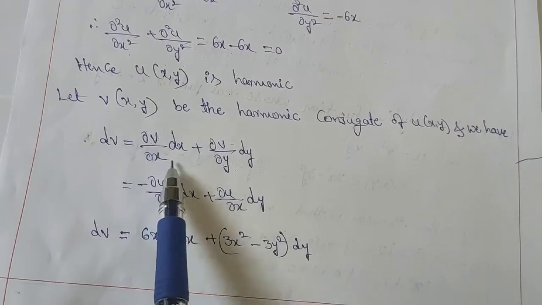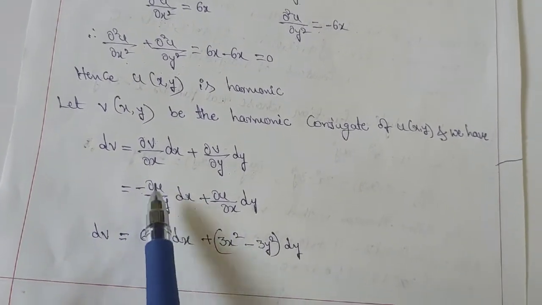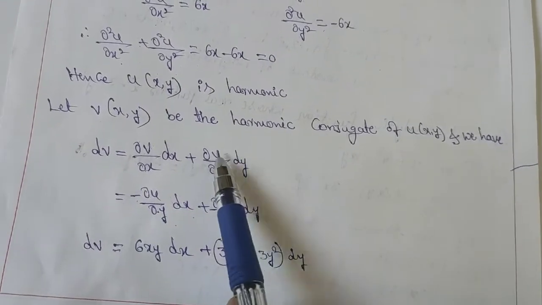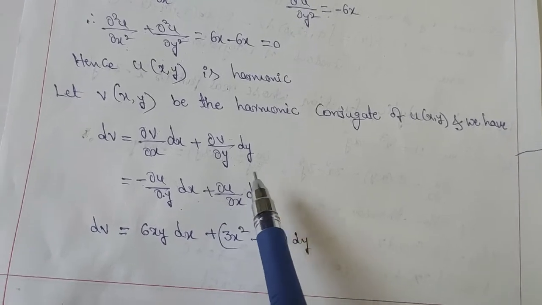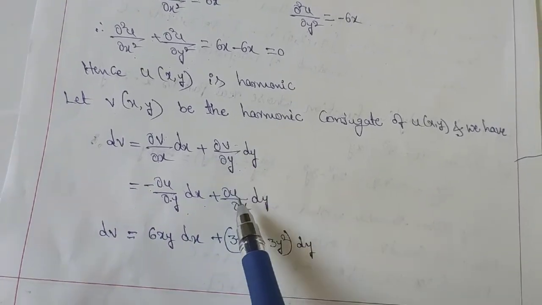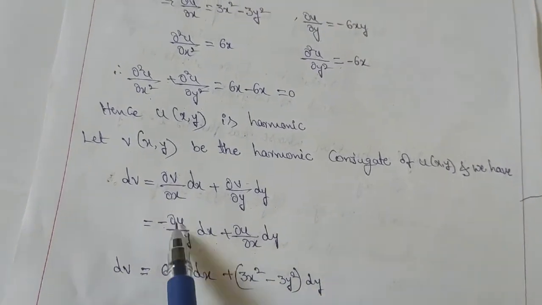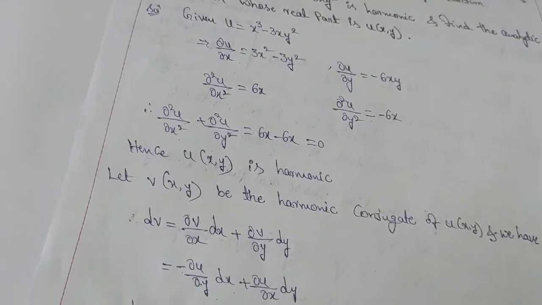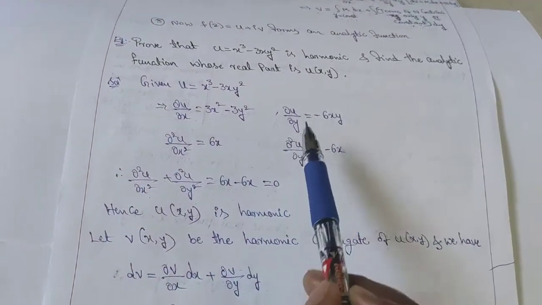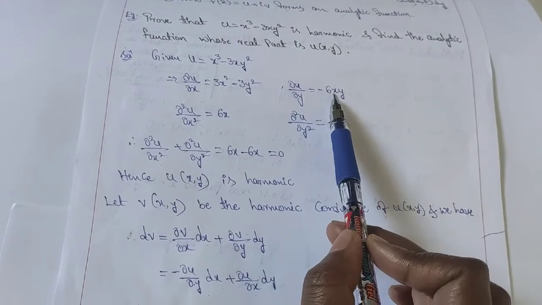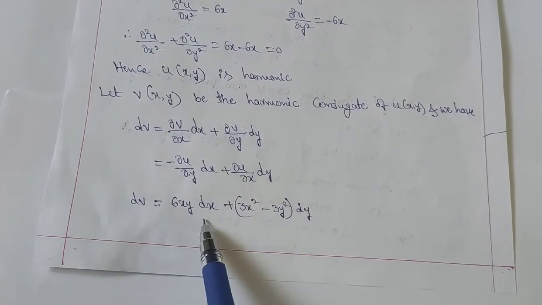∂v/∂x means minus ∂u/∂y into dx. This is the CR equation we applied here. ∂v/∂y is ∂u/∂x, by the CR equations, so we can write ∂v/∂y as ∂u/∂x into dy. Then substitute the ∂u/∂y value. What is that? ∂u/∂y is minus 6xy. So substitute here: minus into minus is plus, we will get 6xy dx.